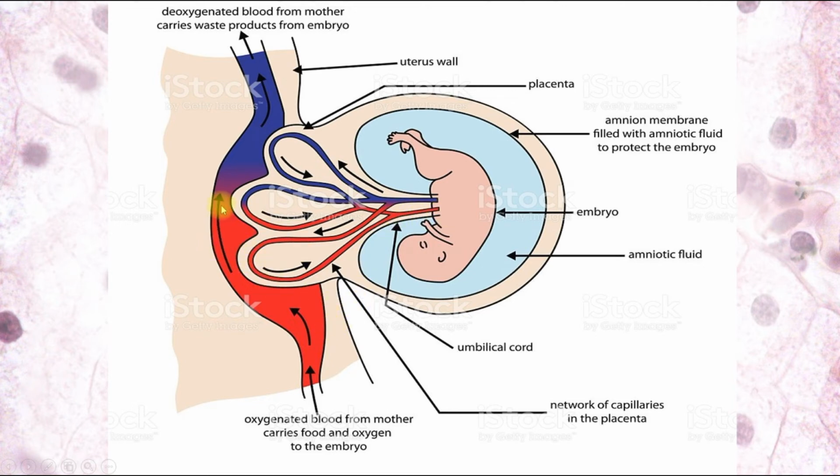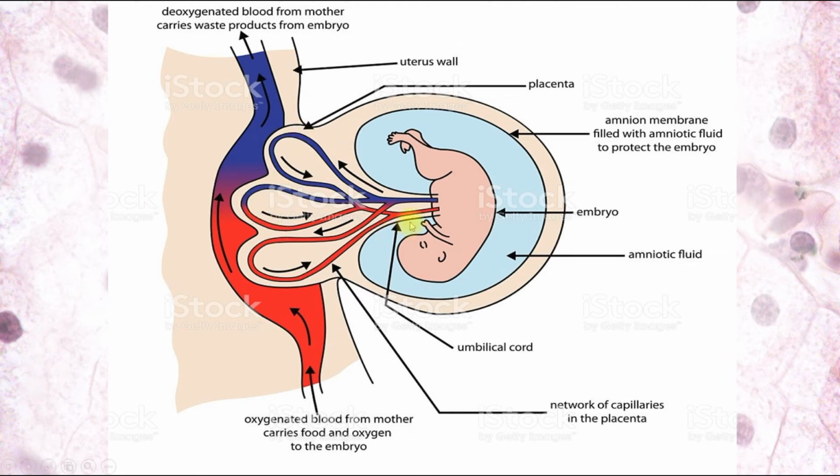And mother's blood, after this exchange, becomes venous, and deoxygenated blood from mother carries waste products from the embryo to mother's circulatory system. So the placenta and villi of chorion are the site of gas exchange, and the embryo's blood becomes arterial from venous, and mother's from arterial becomes venous.